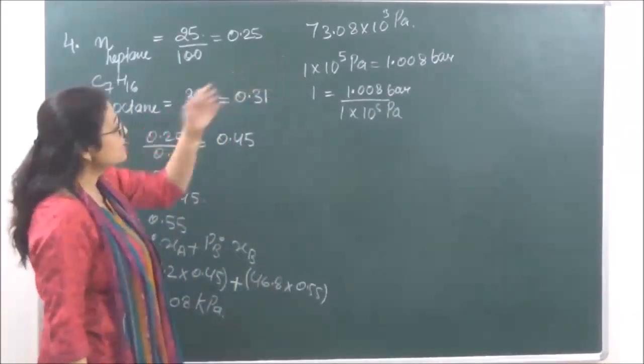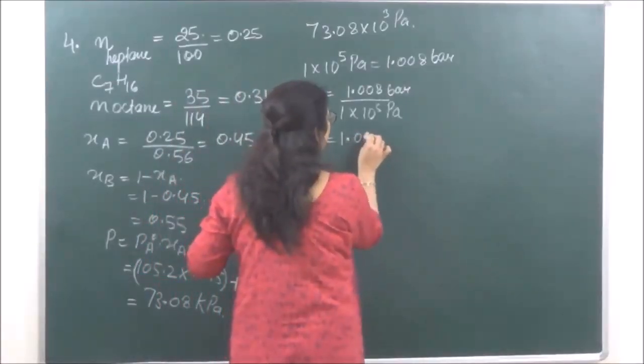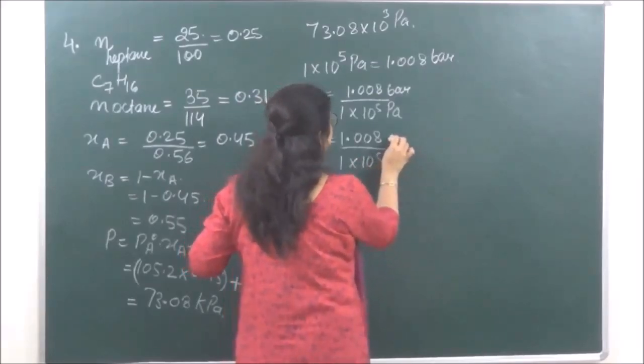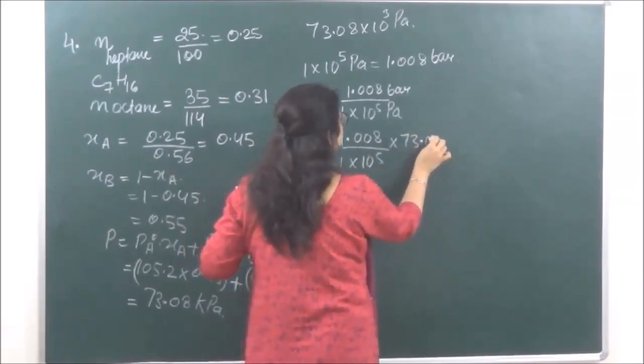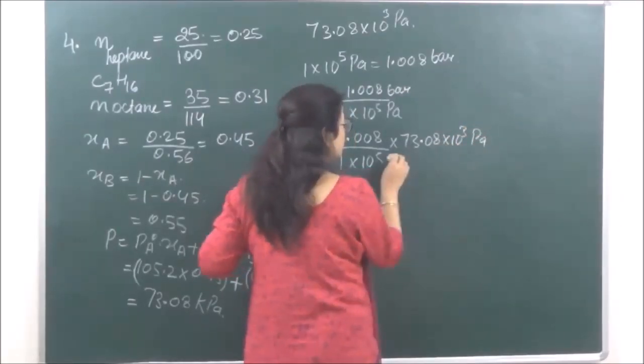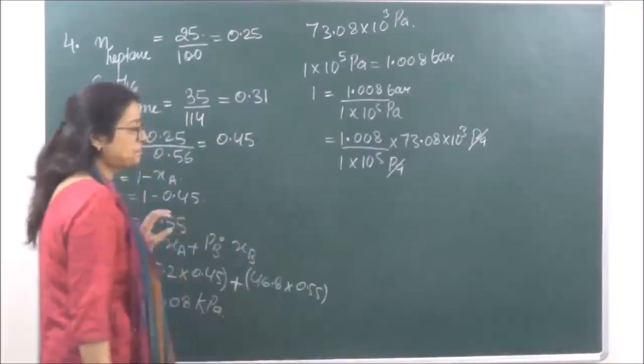These many pascals will become equal to 1.008 upon 1 into 10 raised to power 5 into 73.08 into 10 raised to power 3 pascals. Pascals and pascals cancel out.